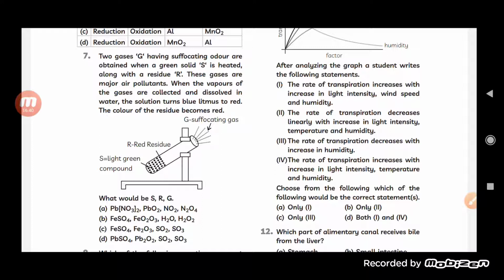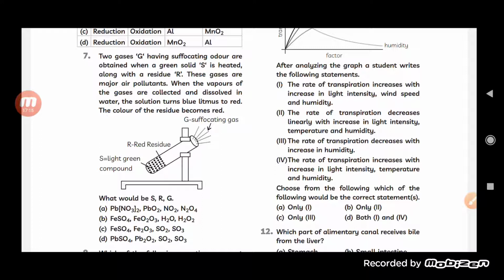There are two gases given here, students, and they are obtained when a green solid is heated along with the residue R. These gases are major air pollutants, and when the vapor of the gases is collected and dissolved in water, the solution turns blue litmus to red. The color of the residue becomes red. What would be S, R and G? Now see here.